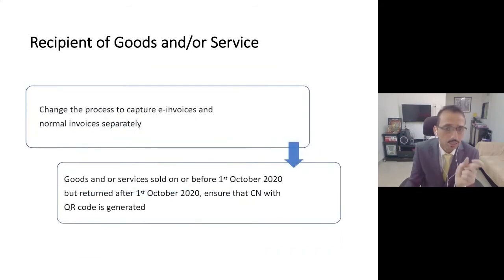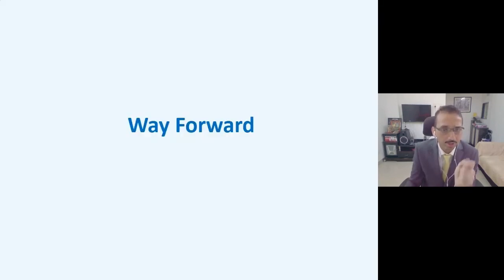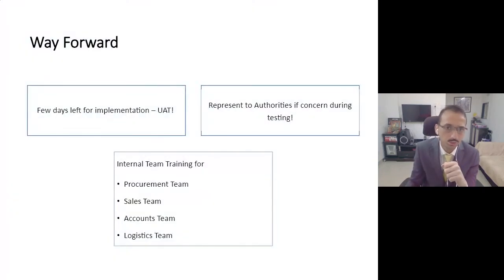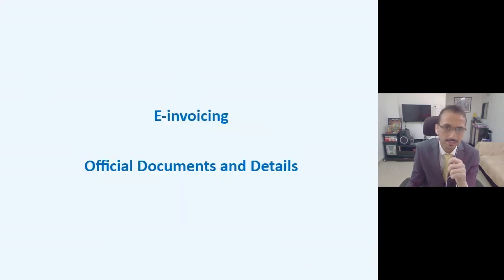And that's the reason, even on your purchase side, even in your vendor master, you should ensure that you are capturing the fact that this is a normal invoice and this is an e-invoice. Right now, for you, all the invoices are normal invoices only, but in your system you need to make this one important change, that is, you need to capture normal invoices and e-invoices separately. At least in the vendor master you can add a separate field, so it becomes easier for you to tag how many normal invoices you received in a particular month and how many e-invoices you received in a particular month. And that's the reason this is the most important aspect you need to keep in mind on the purchase side.